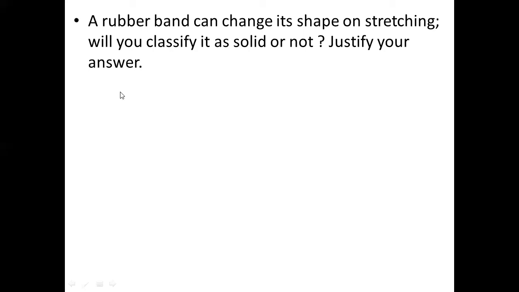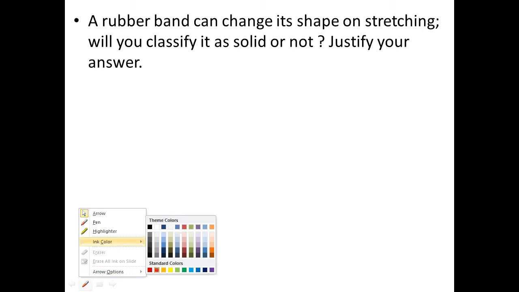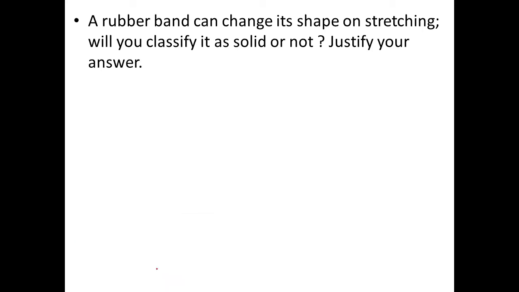Vansh Dugal. Yes, ma'am. The rubber band would change its shape on stretching. So it would be classified as a solid, because the particles are so tightly packed that it can't be stretched much, and we would classify it as a solid because it has a definite shape when it is kept unstretched. Pratham Kumar, same question.